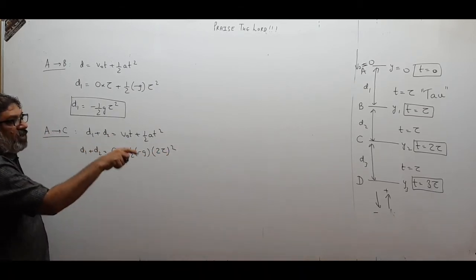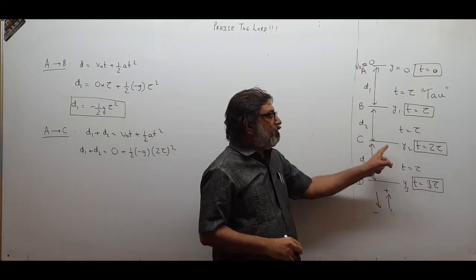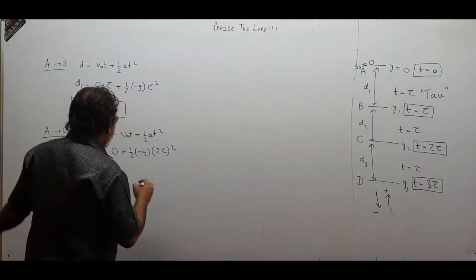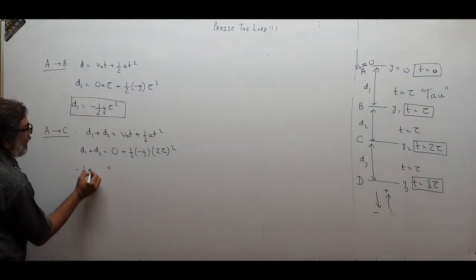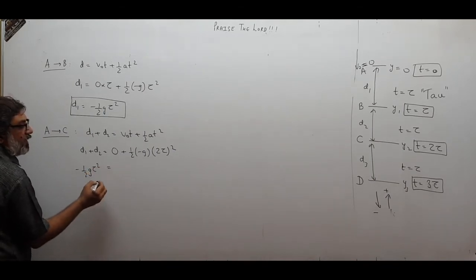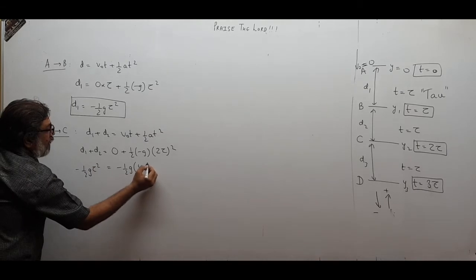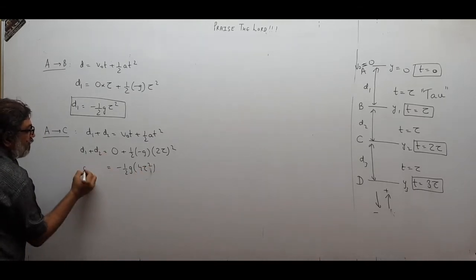From A to C, the time taken is how much? 2 tau. Tau and tau, 2 tau. So that becomes minus half g 4 tau square. I write it like this.